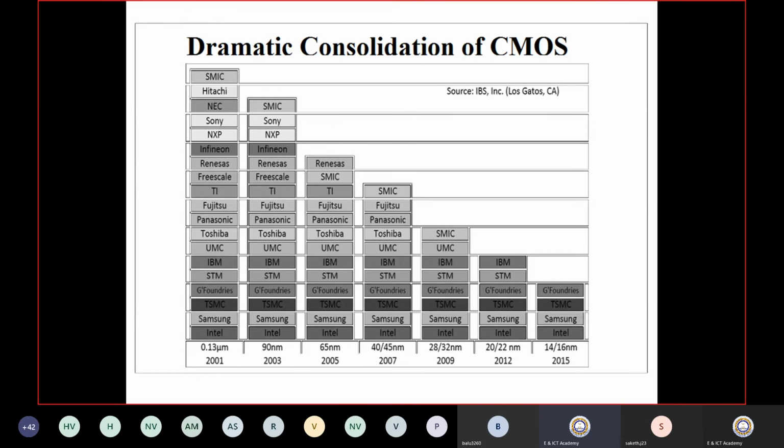So 0.13 micrometer is one technology, and based on that certain processors came into the picture. I have shown that the Pentium 4 is based on 90 nanometer technology, where the Pentium 4 processors are made by many companies, including Sony, NXP, Freescale, TI, and most of the companies you can see are located outside India. But they have a very big business here in India, with design centers in Bangalore, Pune and Hyderabad.